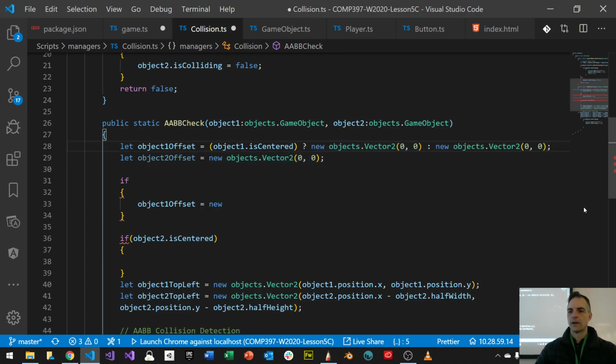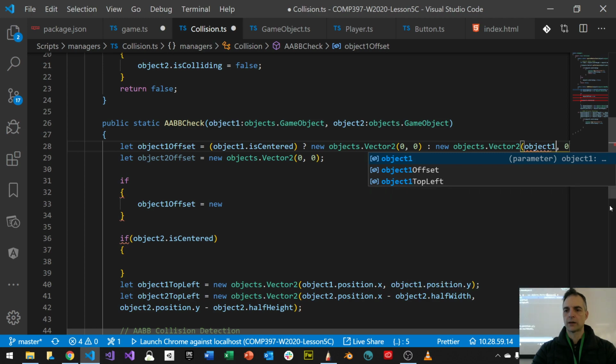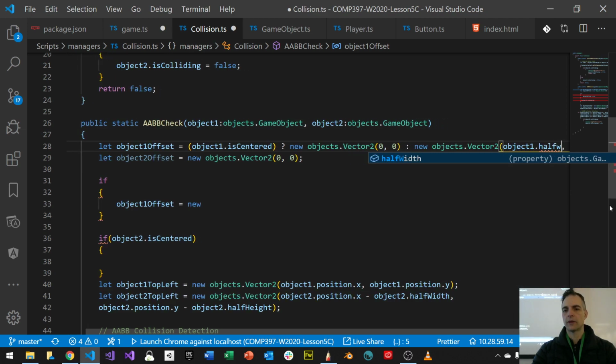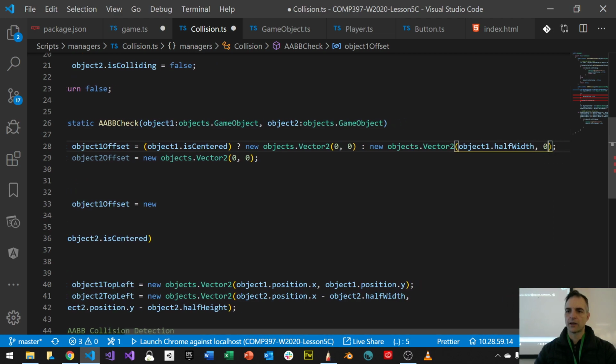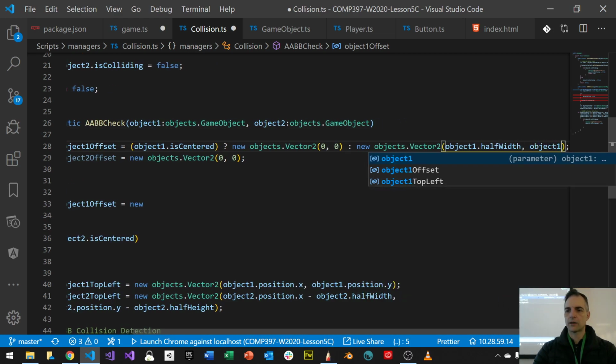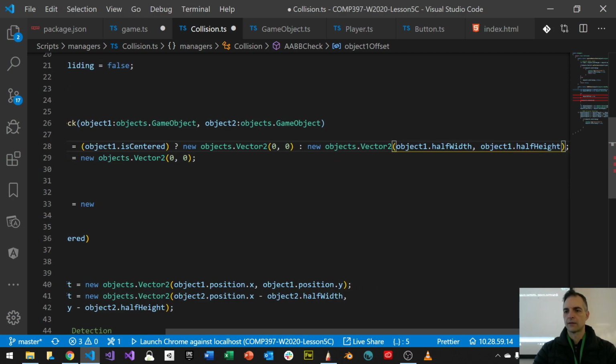My vector2 is going to be to the left half width, that's my offset, and half height: object 1 dot half width on the x-axis, I know it's long, I'm sorry, and object 1 dot half height.